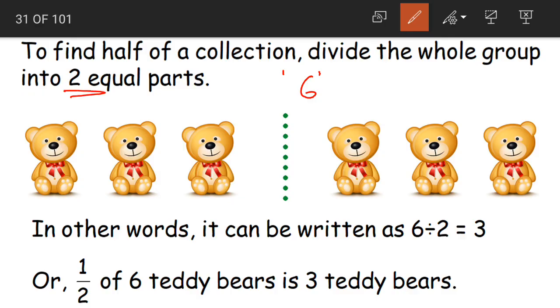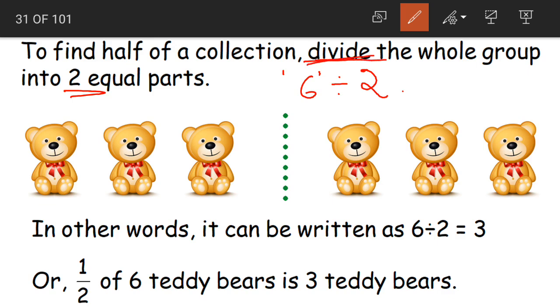Yes or no? So, normally if it is not a fractions lesson, okay children? Think, and how will we divide 6 into 2 equal parts? Or any number, if we have to divide it into some parts, what will we do? We will divide the number. Yes or no? We will use division.